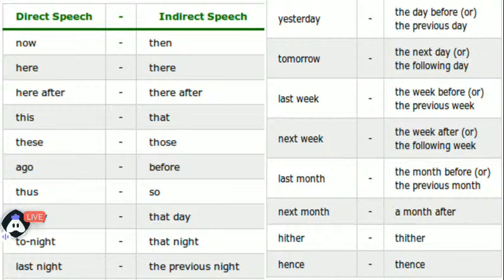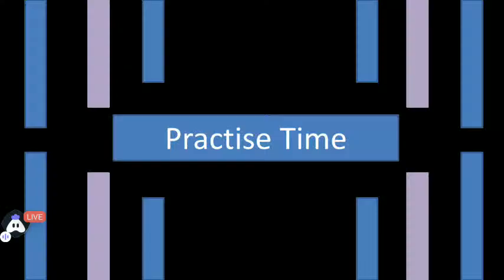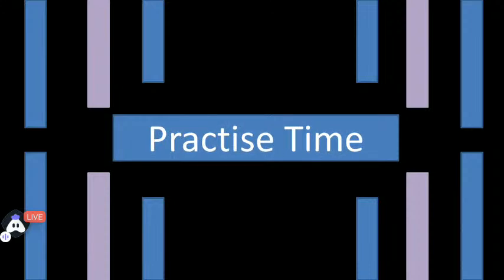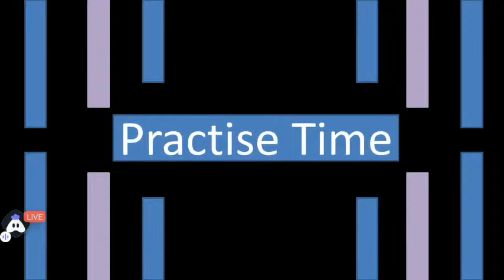So you all can take the screenshot of this particular short changes which you all need to learn and grasp in your mind. Do not forget to change it. You need to be particular. If it is in the MCQ form, a single mistake can take away your marks. So be very particular. Now, moving ahead to some of the practice questions. Since we have learned the basic, we will be practicing some basic questions. Okay. So, this is our practice time.